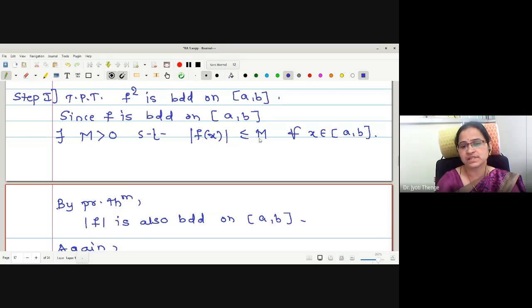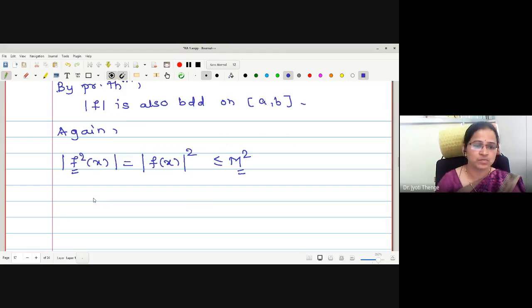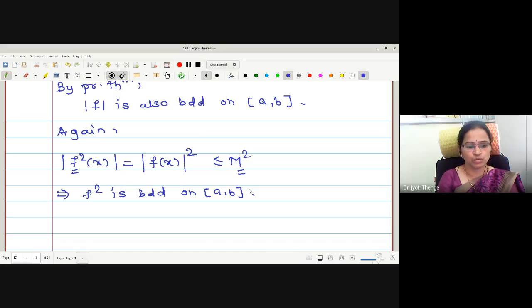Mod of f of x is less than or equal to m. Therefore, square of mod of f of x is less than or equal to m square. Therefore, one can say that this f square is bounded by positive constant m square. This implies f square is bounded on closed interval ab.